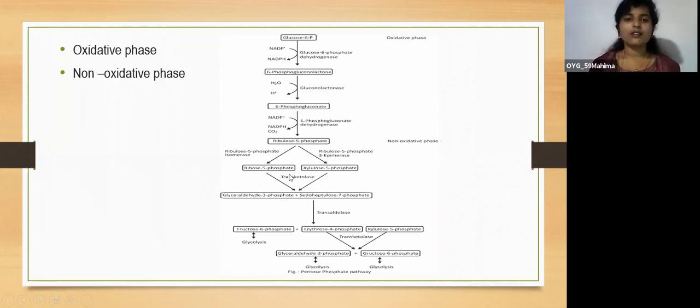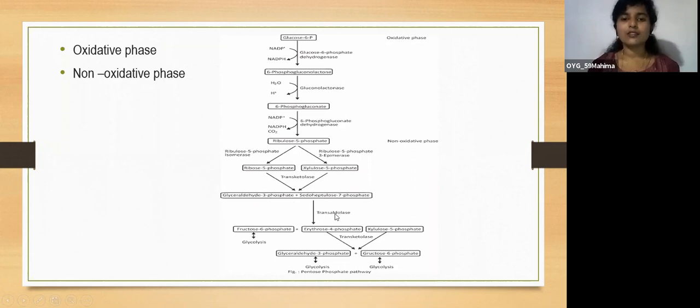Now under the influence of the enzyme transketolase, xylulose 5-phosphate transfers 2 carbon atoms to ribose 5-phosphate. So the ribose 5-phosphate will form sedoheptulose 7-phosphate. Sedoheptulose means there are 7 carbon atoms here, because xylulose has given 2 carbon atoms to ribose 5-phosphate. So 3 carbon atoms are remaining, which is glyceraldehyde 3-phosphate.